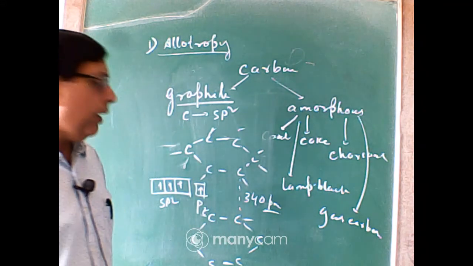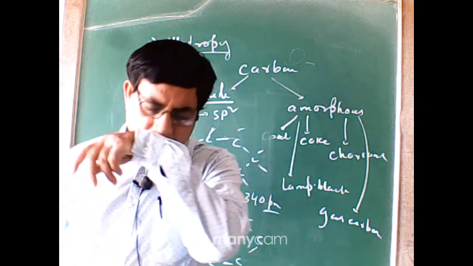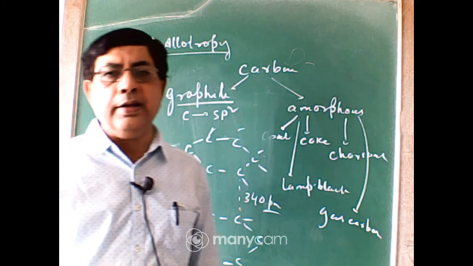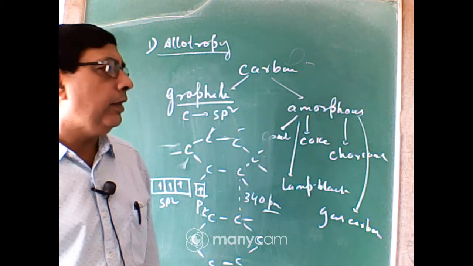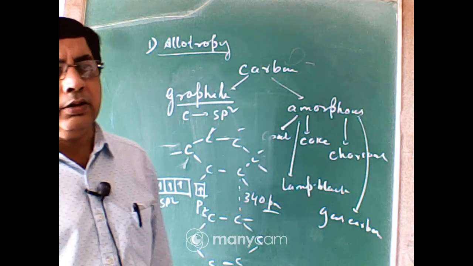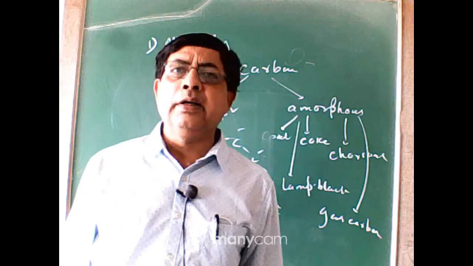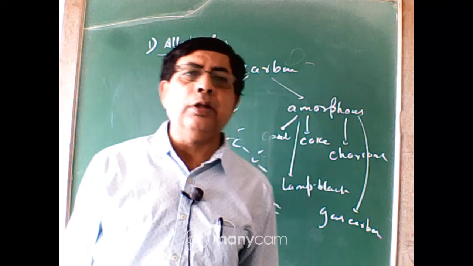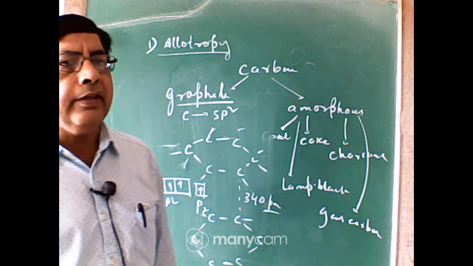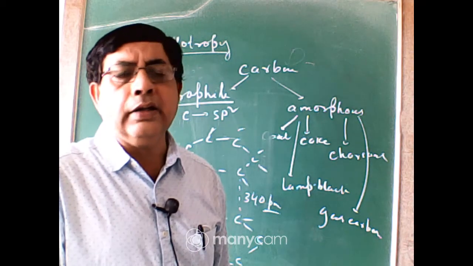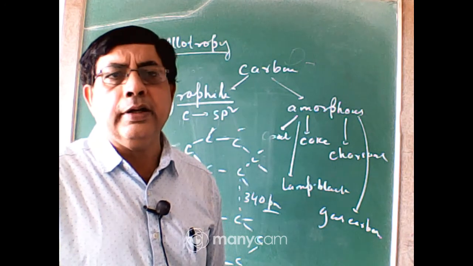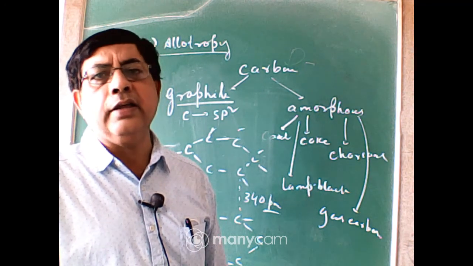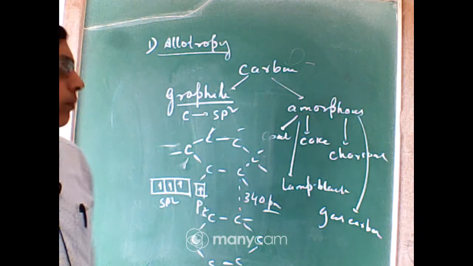Both graphite and diamond have very high melting point above 3400 degree centigrade. Graphite is opaque in nature. Graphite is mainly used as lead pencil. The lead pencils that we use are graphite rods. This graphite is used as a crucible because it is a good conductor of heat, as an electrode because it can conduct electricity. So as a positive or negative electrode, cathode and anode, graphite is used, and graphite is used as a lubricant for high temperature machines.